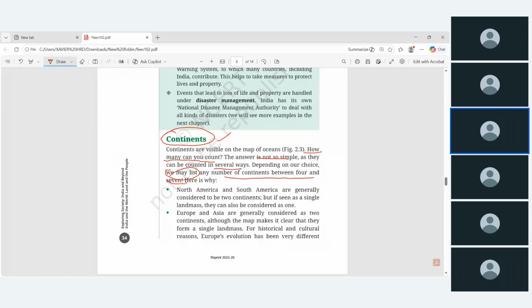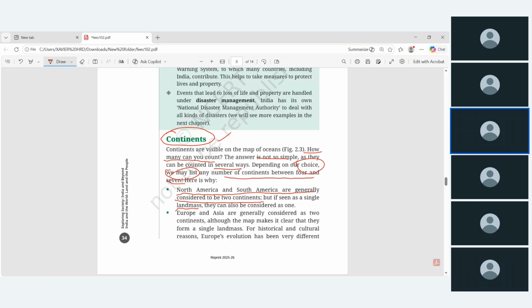Yeah, அப்படின்னா the North America and South America are generally considered to be 2 continents, or we can consider a single continent. ஏன்னா land mass ன்னு பார்த்தீங்கன்னா ஆப்பிரிக்கா, நார்த் ஆப்பிரிக்கா, அமெரிக்கா and South America, it's a single land mass தான். Okay, but for our choice, we are separating, or we are considering those 2 continents as separate ones.